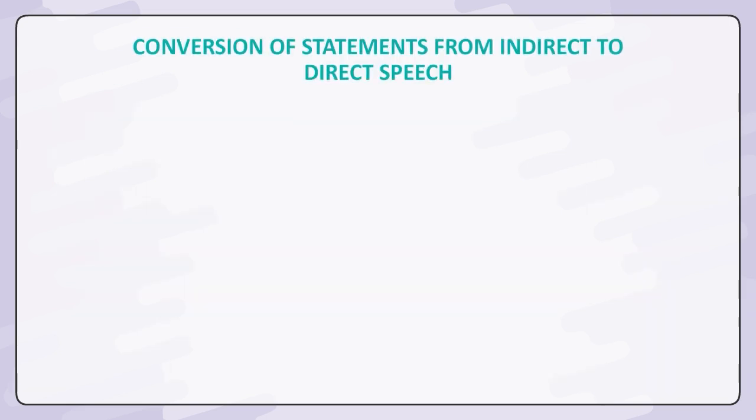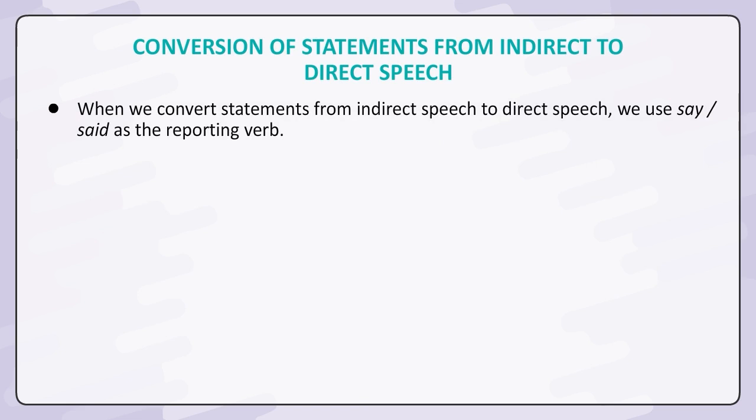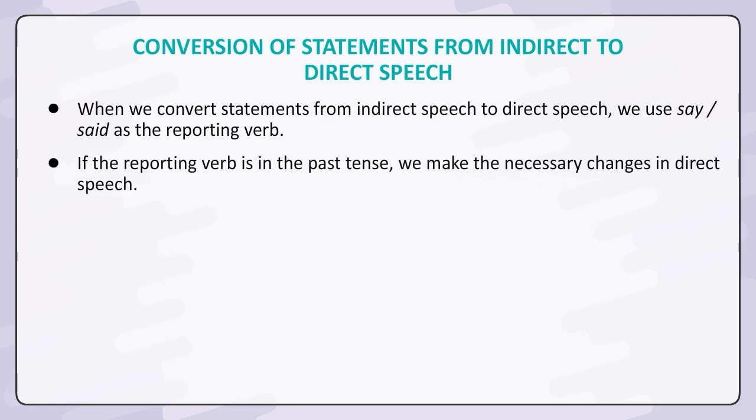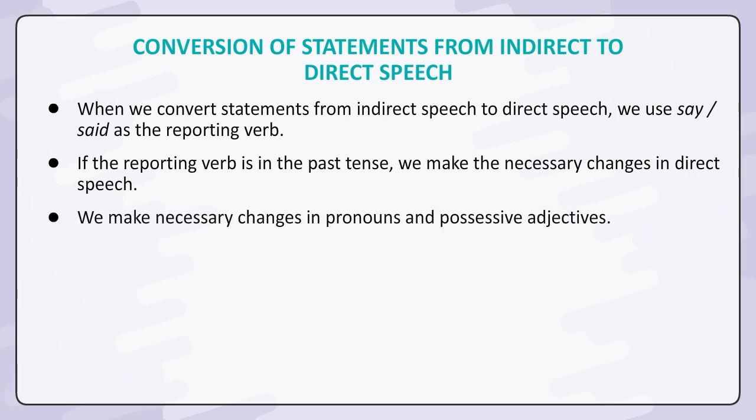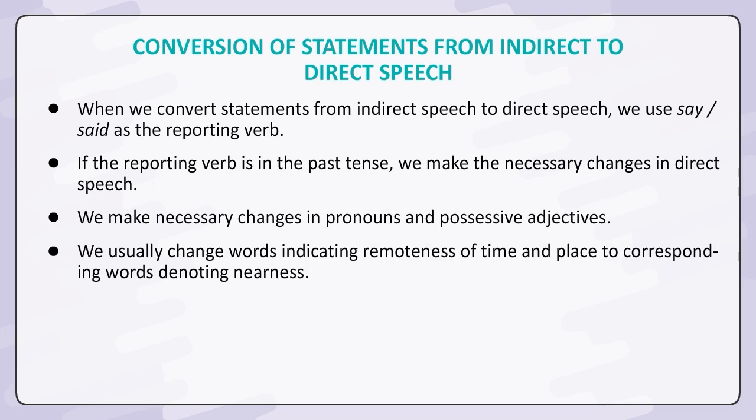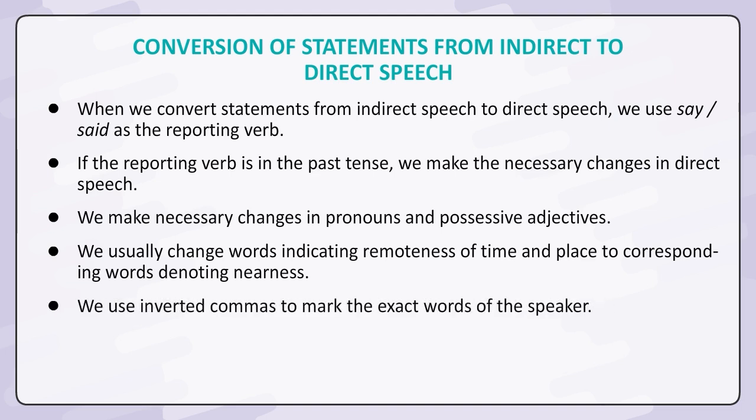Conversion of statements from indirect to direct speech. When we convert statements from indirect speech to direct speech, we use say or said as the reporting verb. If the reporting verb is in the past tense, we make the necessary changes in direct speech. We make necessary changes in pronouns and possessive adjectives. We usually change words indicating remoteness of time and place to corresponding words denoting nearness. We use inverted commas to mark the exact words of the speaker.